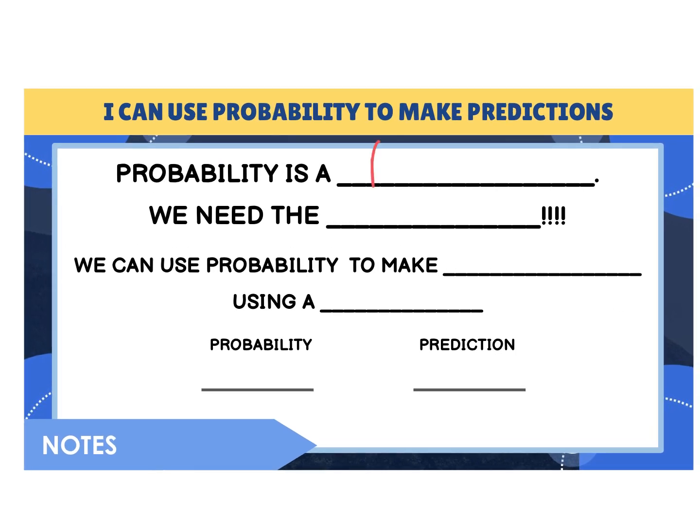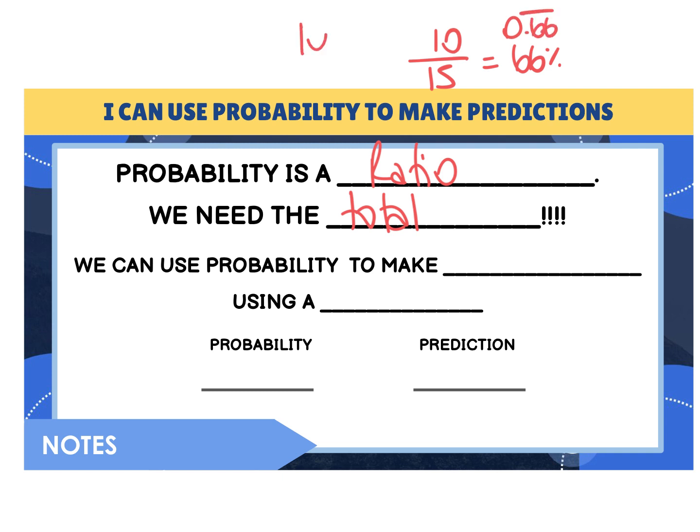So probability is a ratio, important to remember. We need the total. We cannot say that the probability is 10. The probability is 10 out of 15. The probability is 10 out of 20, because that 10 changes based on the total. If we say the probability is 10 out of 15, as a decimal or as a percent, that's going to be about 66% or 0.66 repeating. If we say the probability is 10 out of 10, that's 100% going to happen. So that probability needs that total on the bottom to tell us.